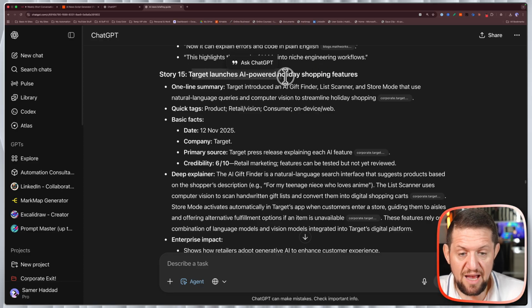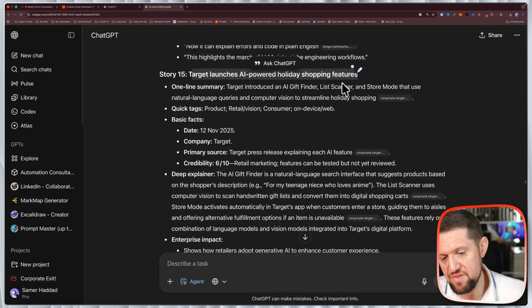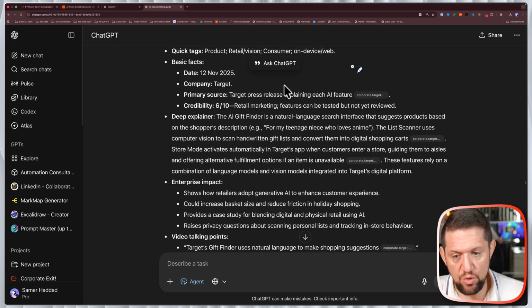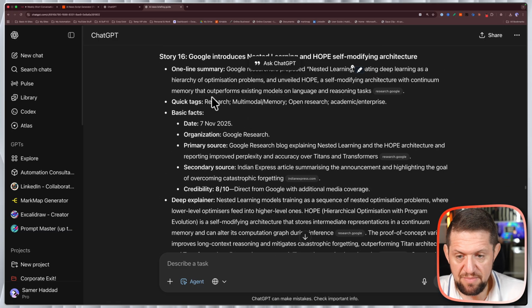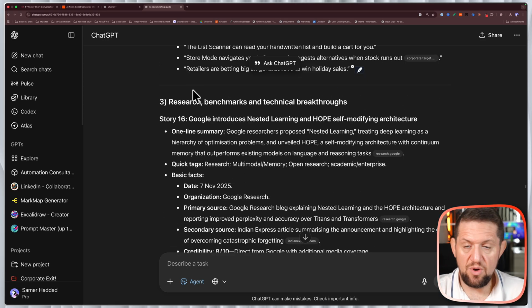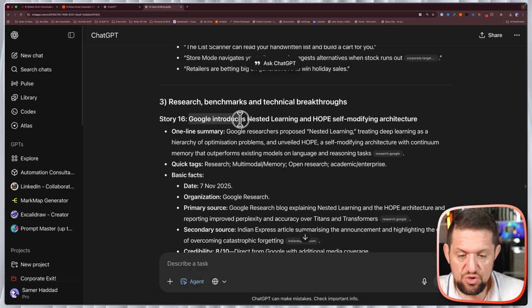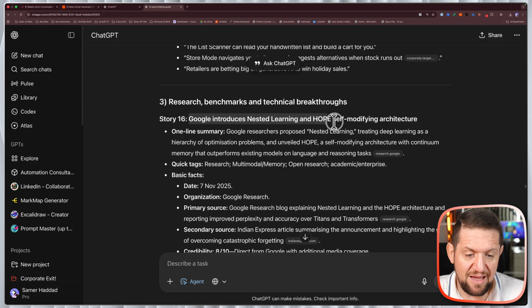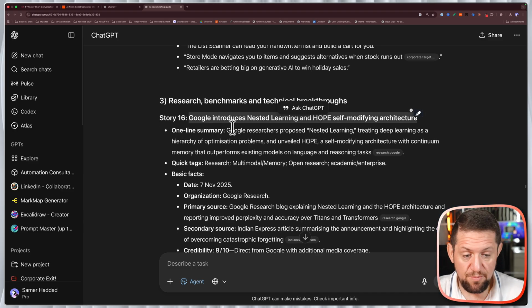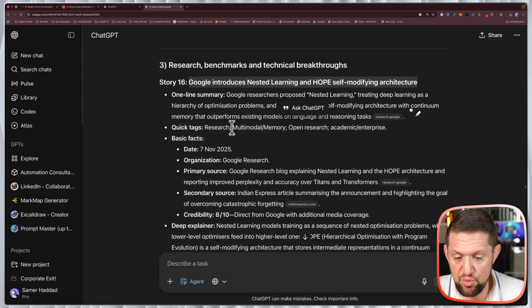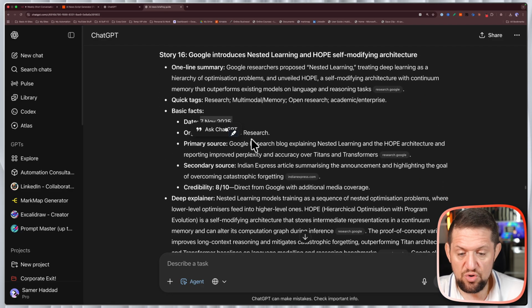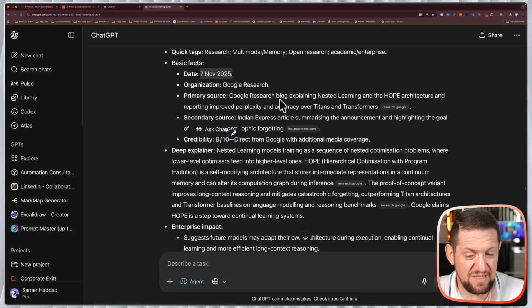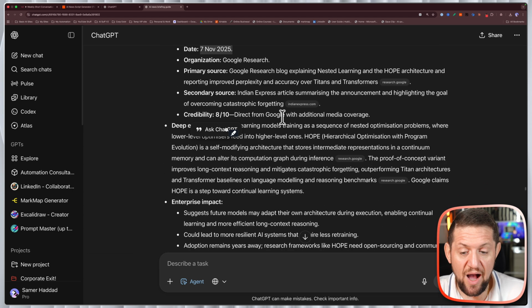Target launches AI-powered holiday shopping feature. That's, I think, a click-worthy type of piece of news. I'll have to look into it. Research and benchmarks, so story 16. Now, a different category. Google introduces nested learning and Hope self-modifying architecture. So again, this is something around potentially a paper or a breakthrough that Google did, and the date of this was 7th of November. So it was about 7 days ago. So again, some of the stuff I'm really interested in.